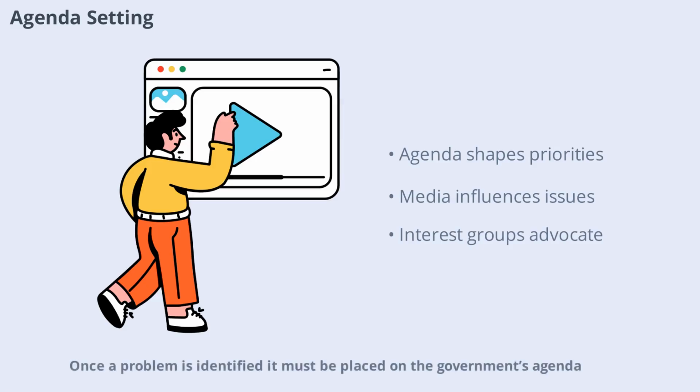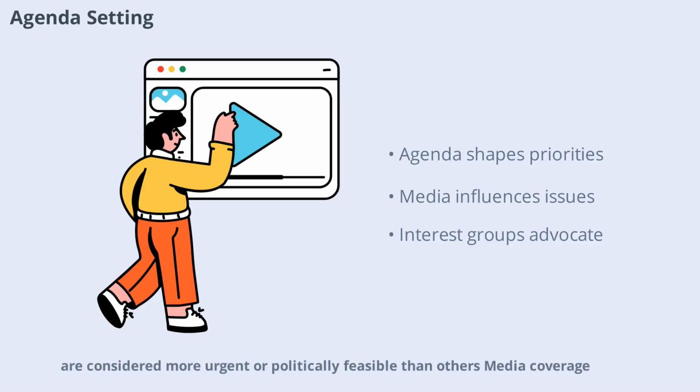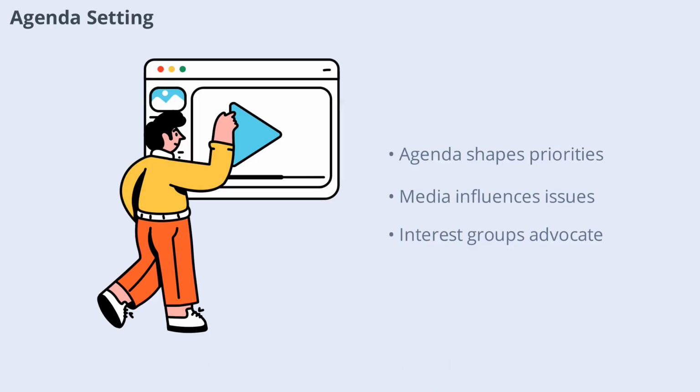Once a problem is identified, it must be placed on the government's agenda. This means that policymakers recognize it as an issue that needs to be addressed. Not all problems make it onto the agenda. Some are considered more urgent or politically feasible than others. Media coverage, public opinion, and advocacy by interest groups can all influence which issues rise to the top. Agenda setting is a competitive process, with many groups vying for attention and resources.